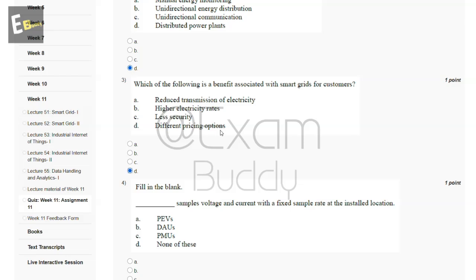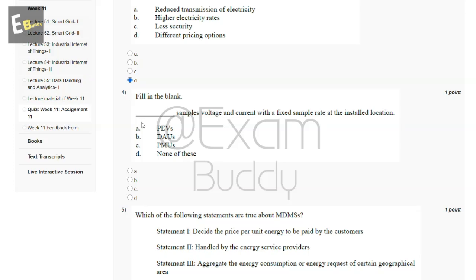Now let's go to our question number 4. Fill in the blanks. Dash samples voltage and current with a fixed sample rate at the installed location. So these are the options, and the answer of our fourth question is C, PMUs.